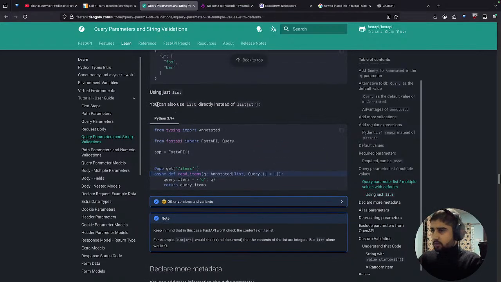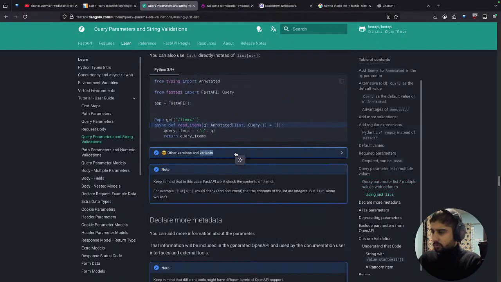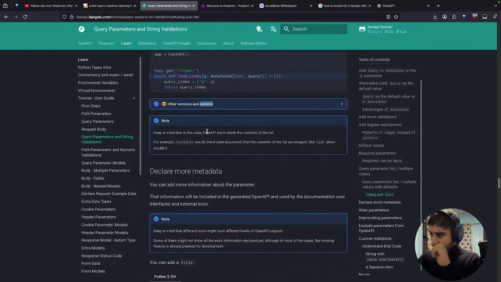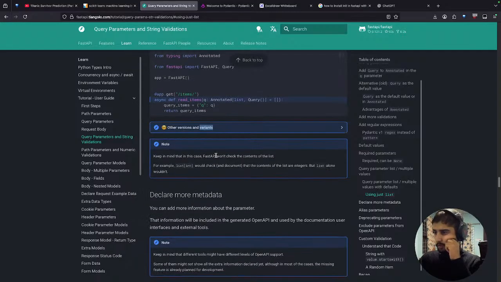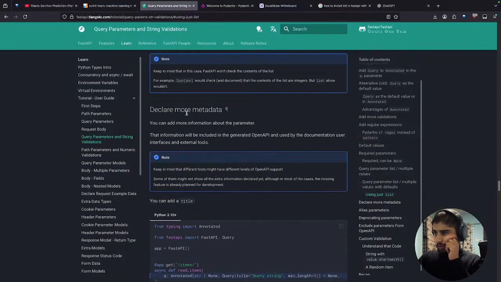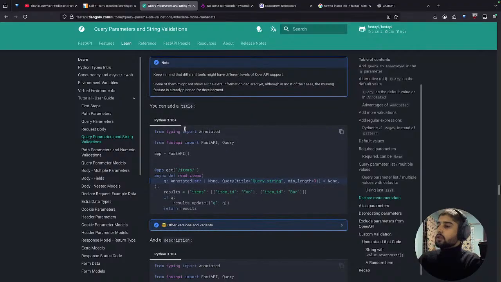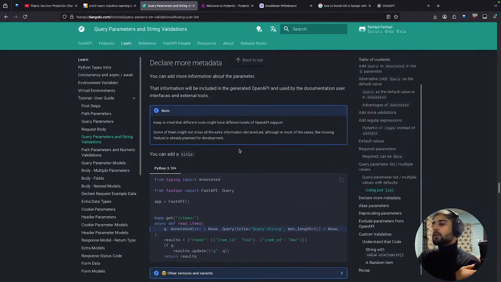Keep in mind that in this case, FastAPI won't check the content of the list. For example, list[int] would check that it's a list of integers, but plain list wouldn't. Declare more metadata. You can add more information about the parameter. That information will be included in the generated OpenAPI and used by documentation user interfaces and external tools. Keep in mind that different tools might have different levels of OpenAPI support.